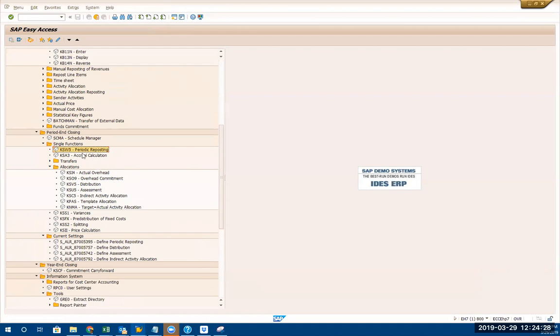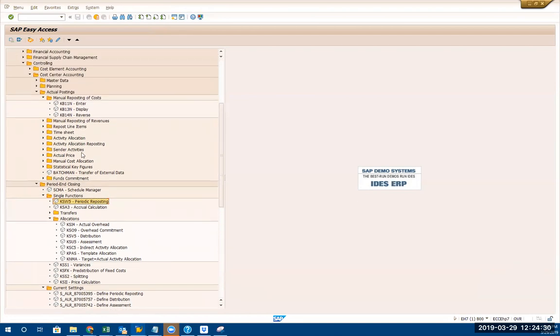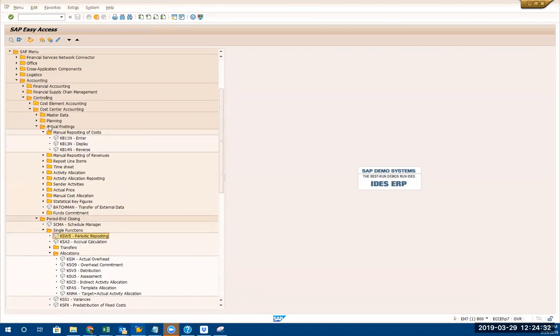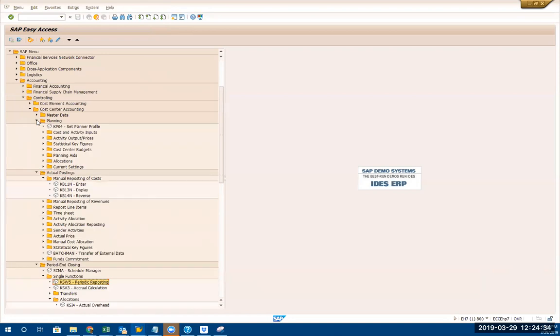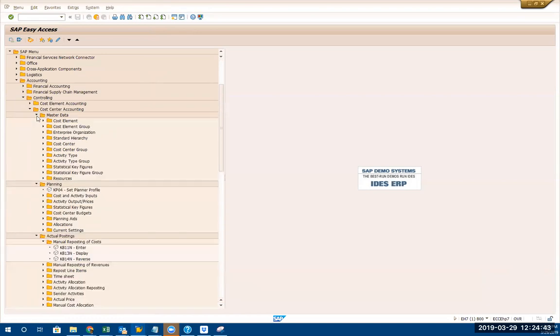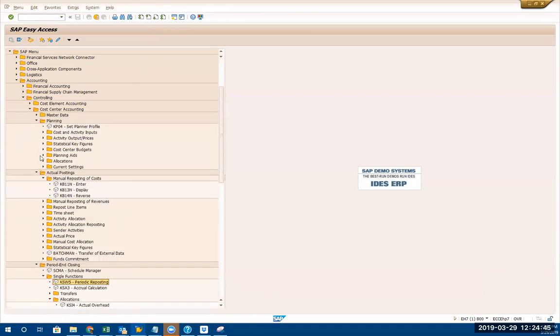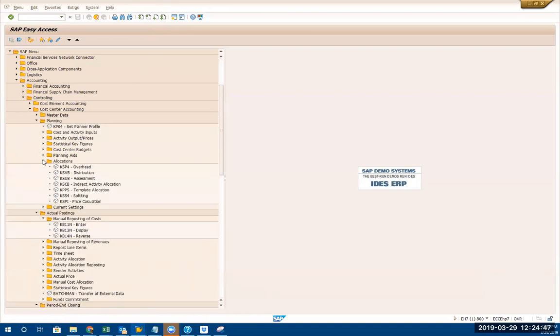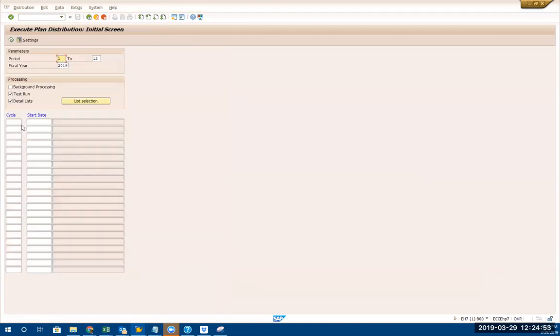From the end user side, you cannot do it from the end user side. I think we understood that's beyond this plan. No. Here, distribution. Okay. So here, this is execute plan distribution.